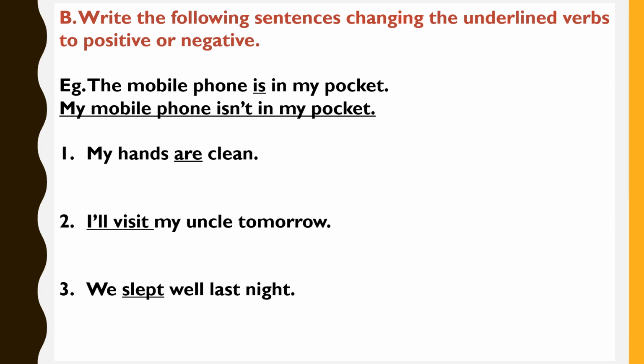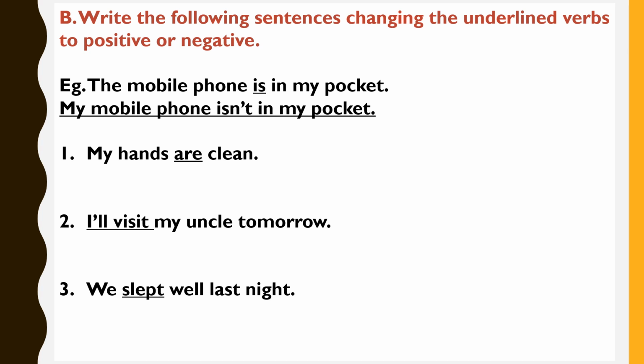Now let's move to exercise B. Write the following sentences, changing the underlined verbs to positive or negative. Children, in this exercise, certain verbs are underlined. What we have to do here is rewrite the sentences by changing the verbs. If the verb is positive, then while rewriting, we have to change the verb into negative. See children, example 1 is already solved in your workbook.